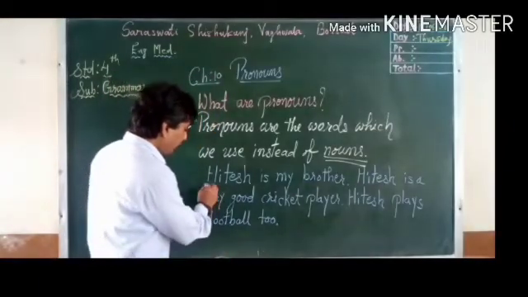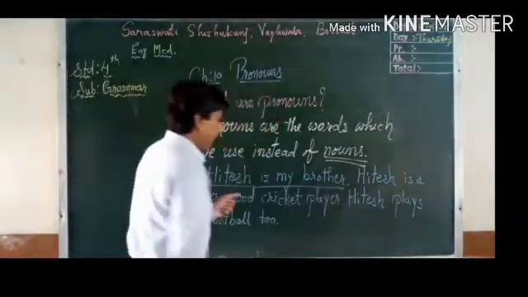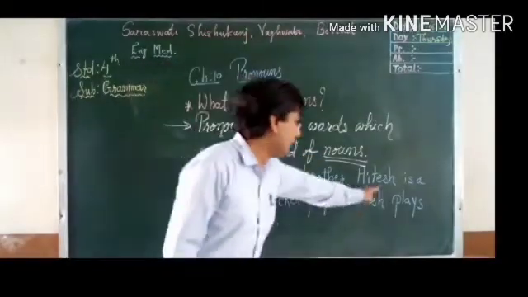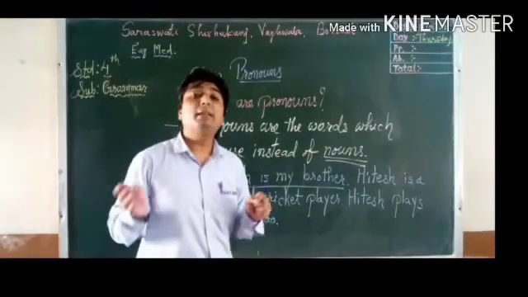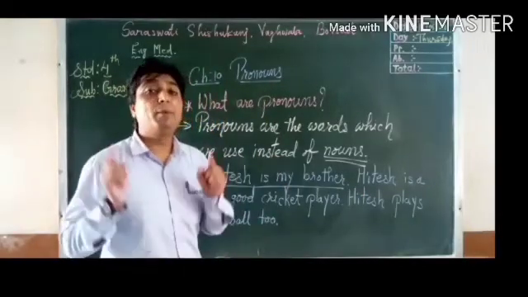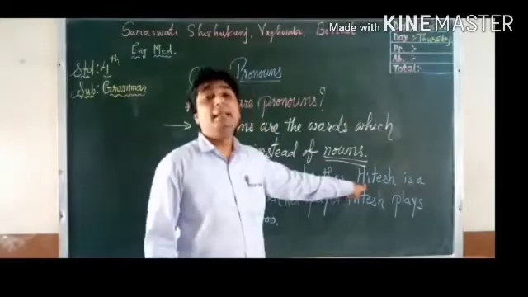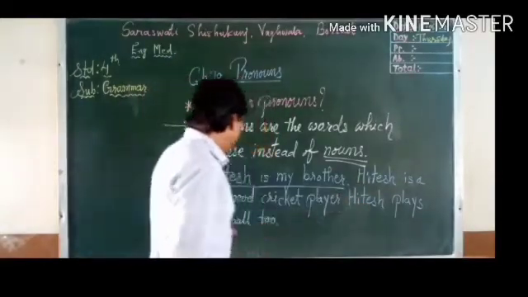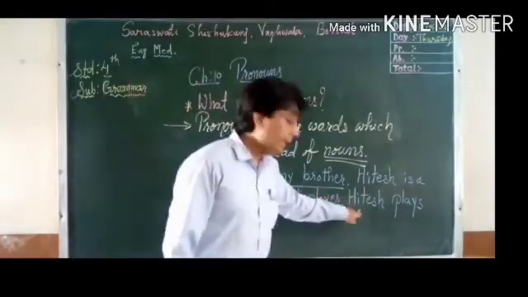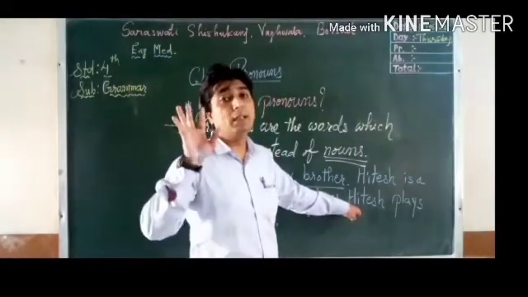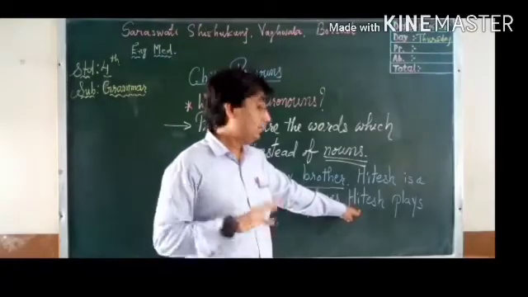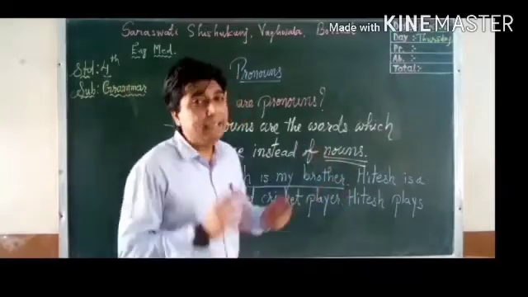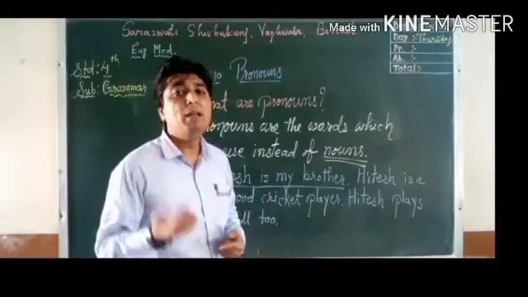Now, as you can see, the first sentence, Hitesh is my brother, is absolutely correct. But see the second sentence, Hitesh is a very good cricket player. Again, I am using the proper noun Hitesh in the second sentence. Hitesh plays football too. Again, in the third sentence, I have used the proper noun Hitesh a third time. It is sometimes irritating to repeat the same noun.